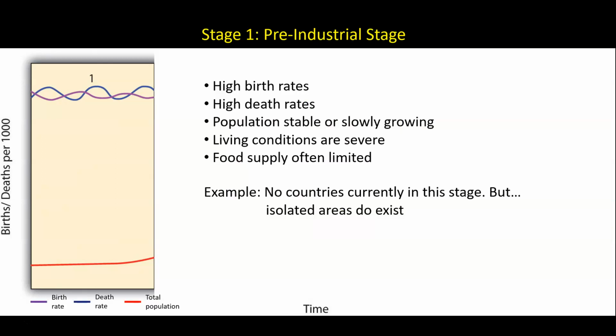The first stage of the demographic transition model is the pre-industrial stage. Birth rates, noted in purple, and death rates, in blue, are high. The population at this early stage tends to be stable or very slowly increasing. Living conditions of countries in this stage are severe, with limited food supplies, medicine, or sanitation. There are no countries currently in this stage of the demographic transition, though there are some isolated pockets of population that may fit this stage, possibly, for example, tribes of people living in the Amazon basin.